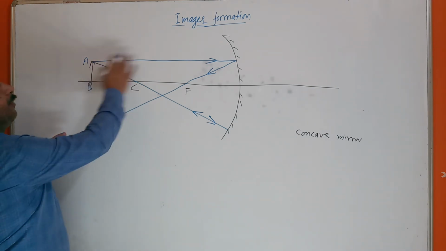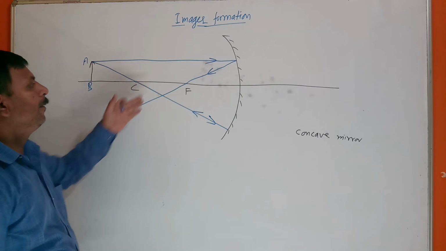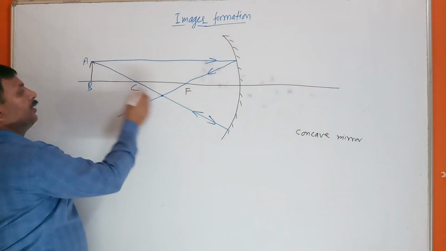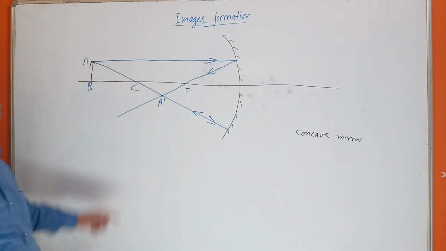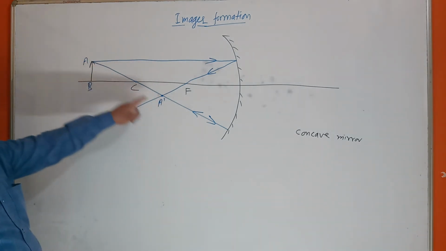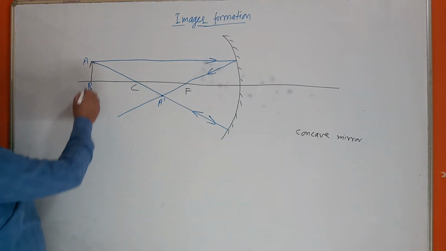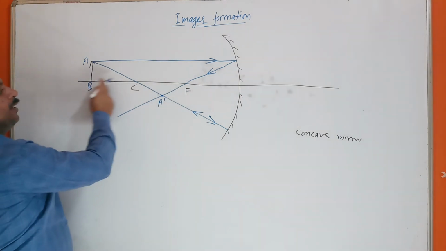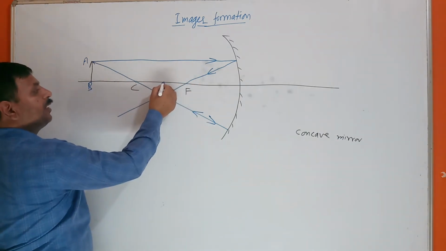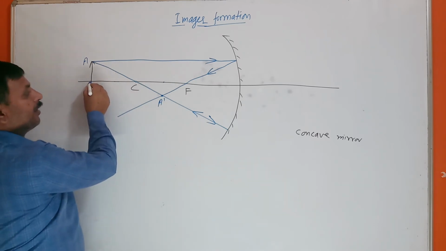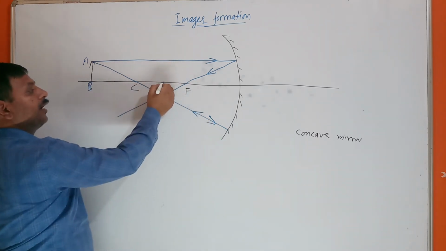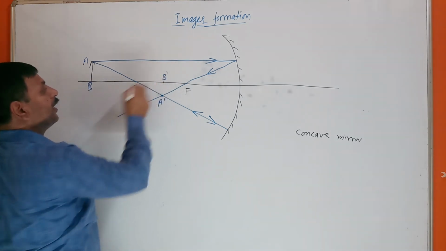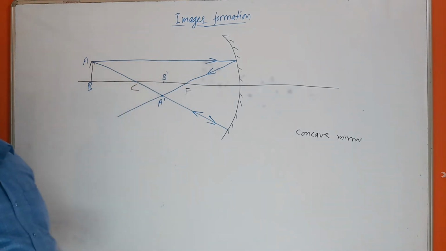You can see from only these two rules, the reflected rays are intersecting at a real point. So this would be the image of A. The image of A is A dash. See here, the image of B will be reflected from the same line passing through the focus, so that will form here. If you take any other rays, they will be reflected and go through that point. So the image of B will form here on the principal axis, B dash.